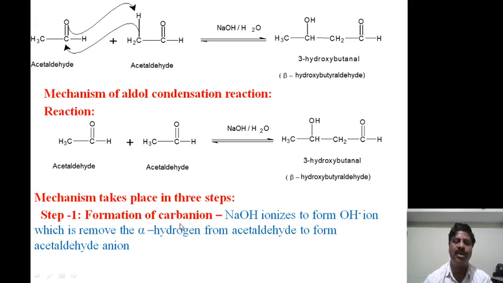First one is formation of carbanion. Sodium hydroxide ionizes in water medium to form OH minus ion, which removes the alpha hydrogen from acetaldehyde to form acetaldehyde anion.